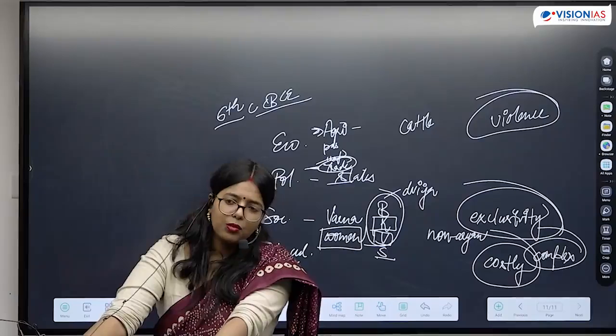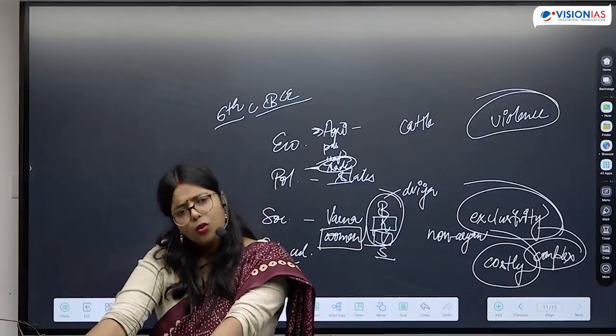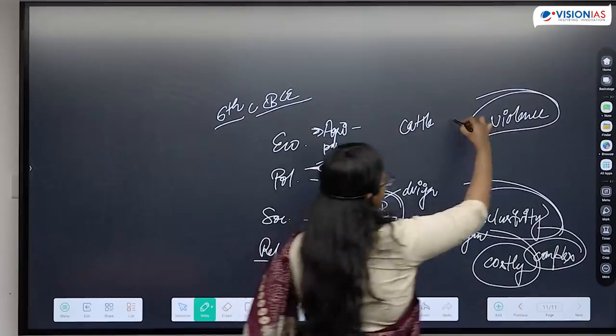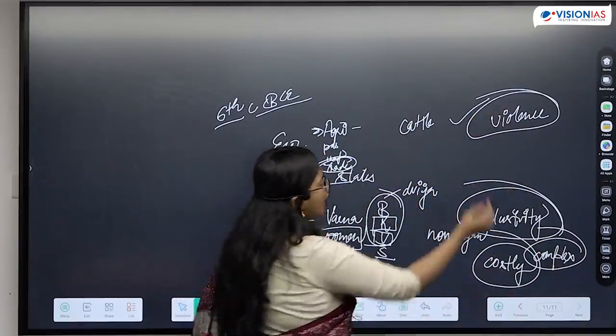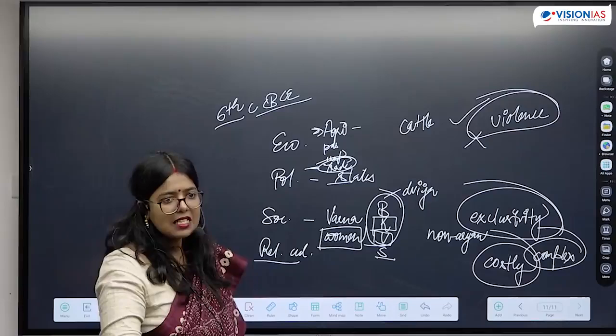Now think about what you have studied about Buddhism and Jainism. Both the philosophies are emphasizing upon the importance of non-violence. They are offering a counter to the violence which was present there.